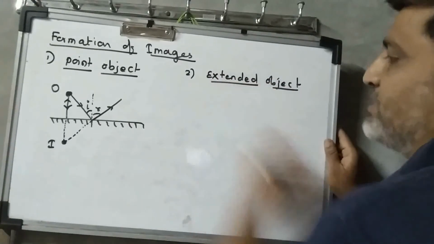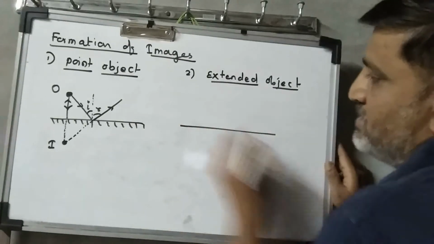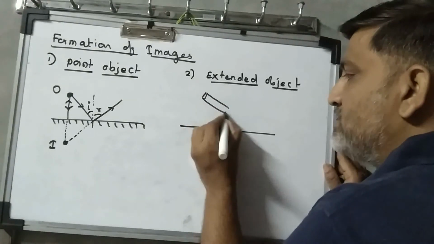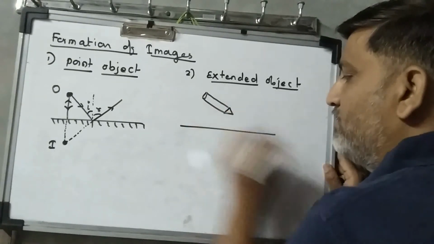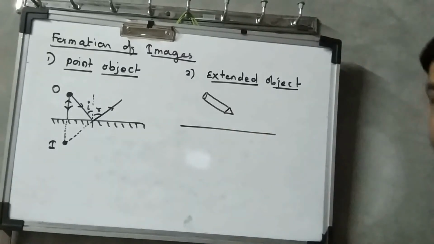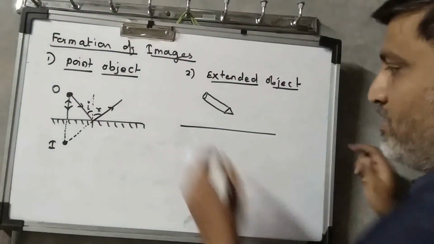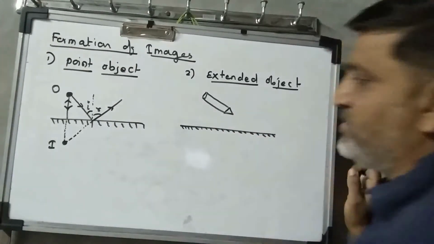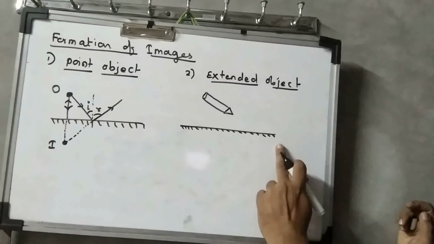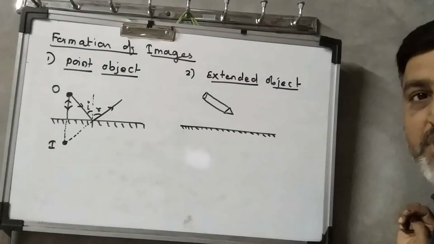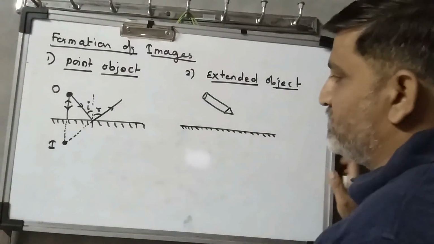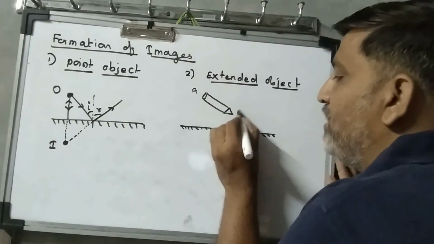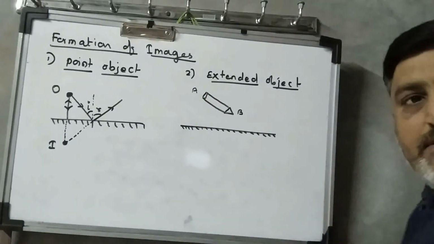If the object is extended one, then how is it? Take a pencil, say like this is the pencil, and I'm going to find out the image form of this extended object inside the mirror. This is a silvery surface. This line shows a silvery surface and the upper surface is a plain one. Now let's start. These are the 2 points A and B of the extended object.